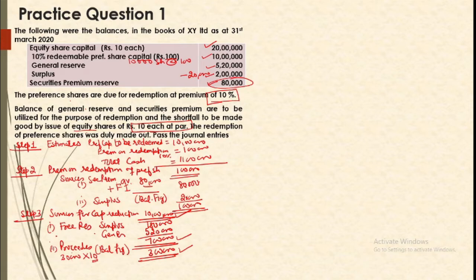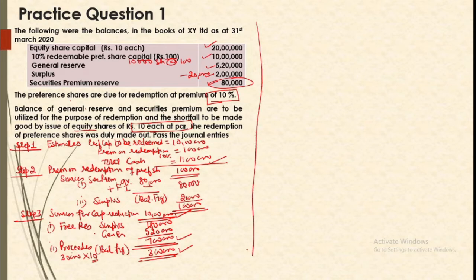Now our next step, step 4, is cash requirement. Okay, we needed cash of this much. But now when we look at this question, we are not given the cash balance. So if the balance is not given, then we won't make any arrangements also. We will assume that the company has sufficient cash. So this is our assumption. So we don't need to take up the next step. Okay, so we will directly go to the redemption and repayment. And redemption and repayment involves only journal entries. So now we will proceed with the journal entries.